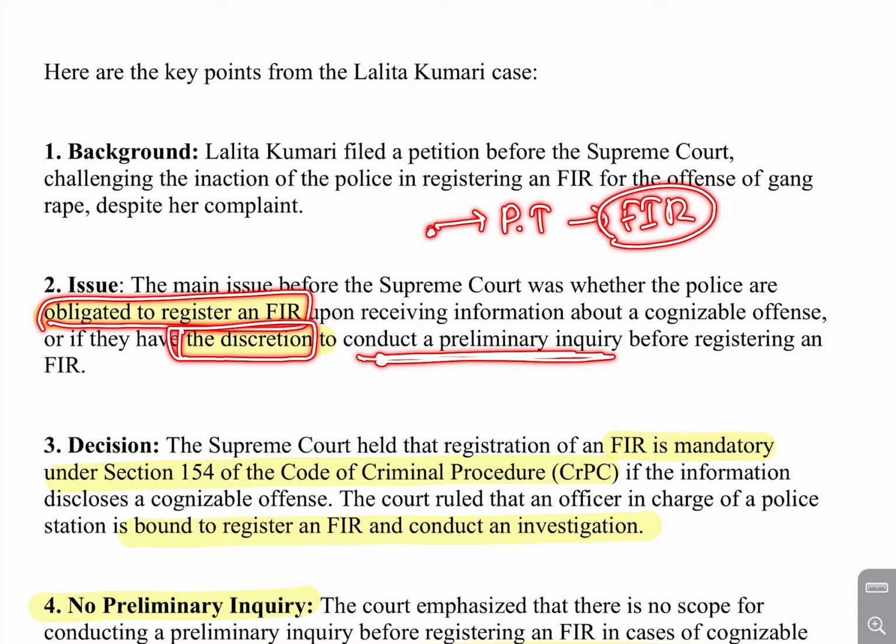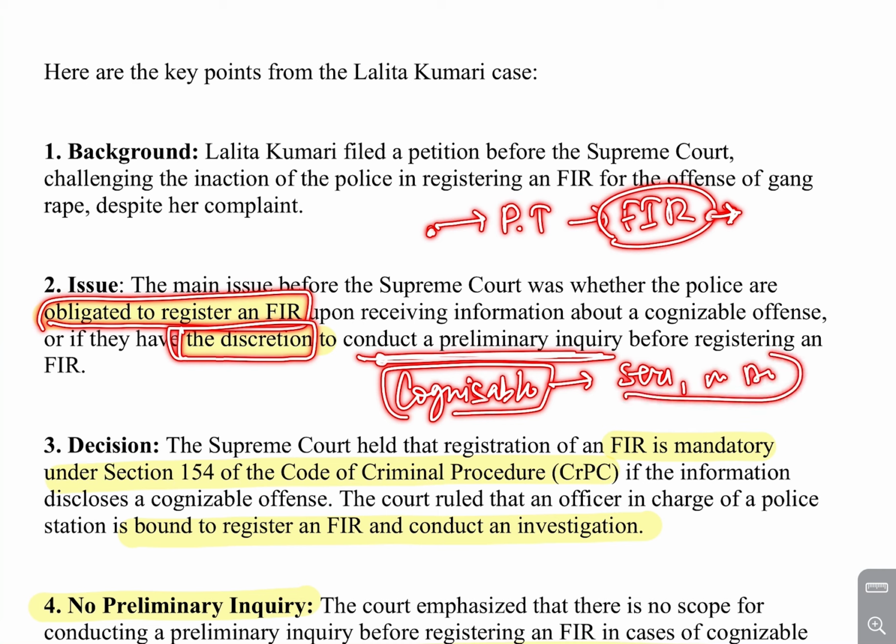So the court was considering cognizable cases. What does a cognizable case mean? A cognizable case means a serious offense such as murder, injury, or dowry death. Such criminal or serious cases come under cognizable cases.